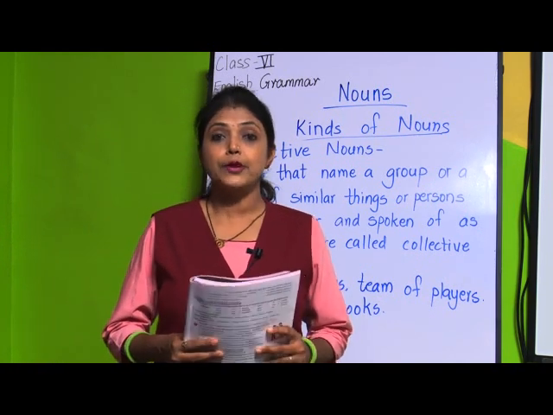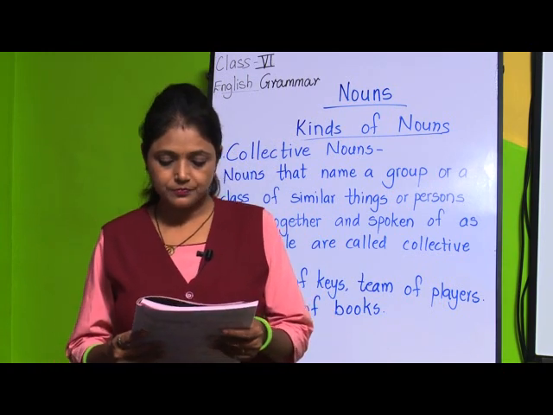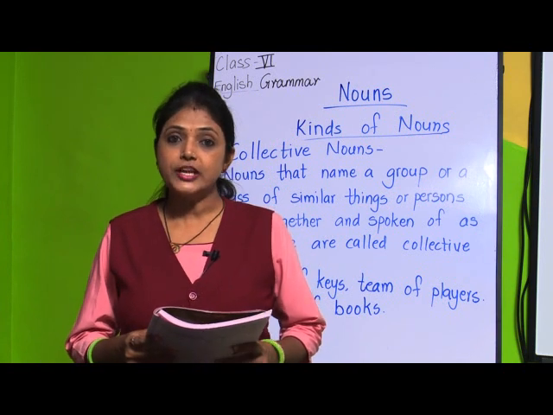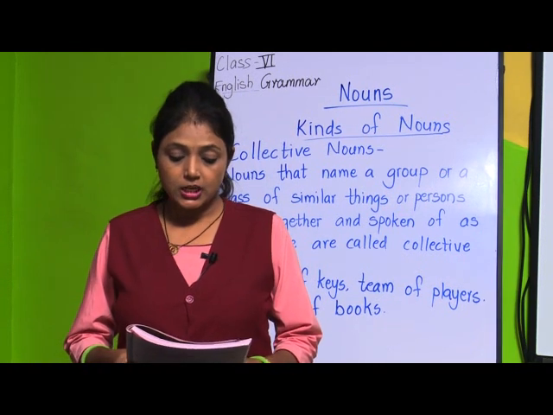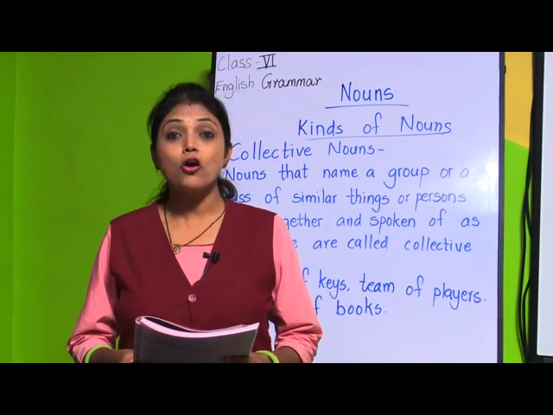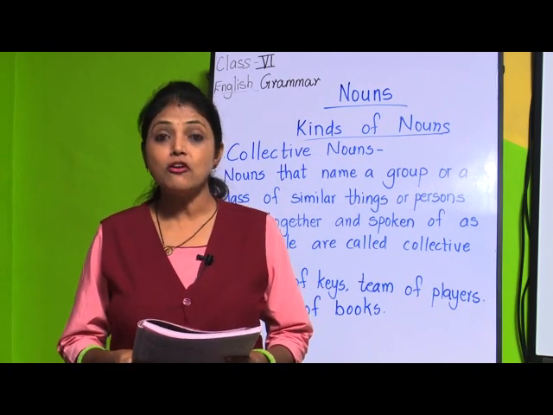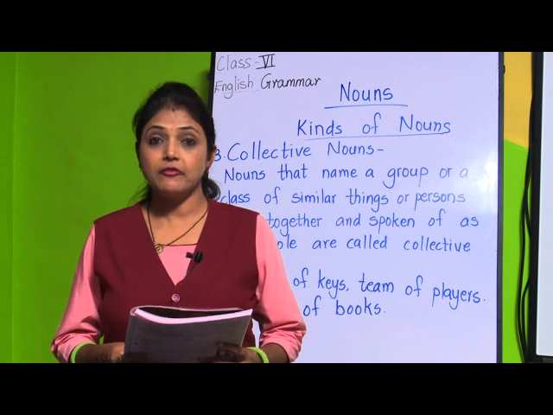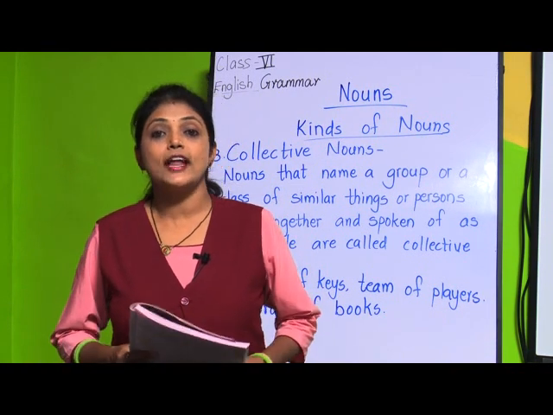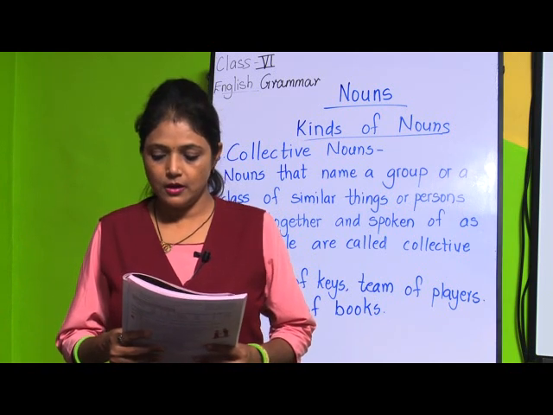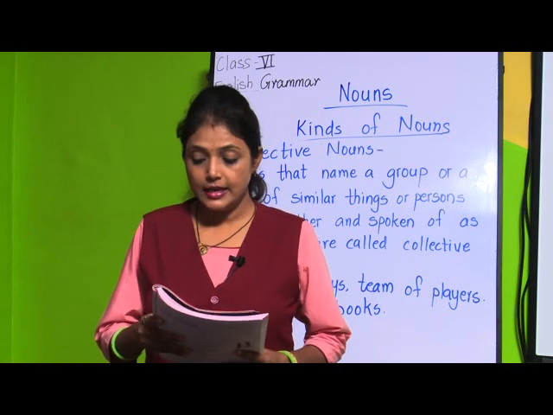A mob of people. You say crowd as well as mob. A clump of trees, where many trees are there. A team of players, a flock of birds, a flock of sheep. Cluster of huts, where we can see many huts, the jhopadpatti area, that is called cluster of huts. A squadron of aeroplanes, where aeroplanes are kept.